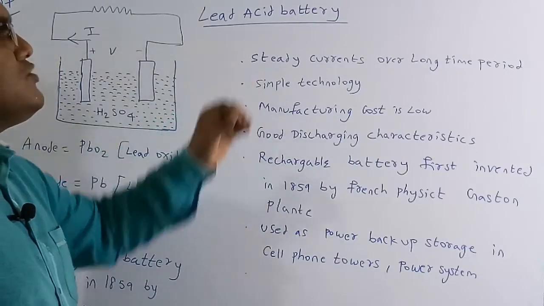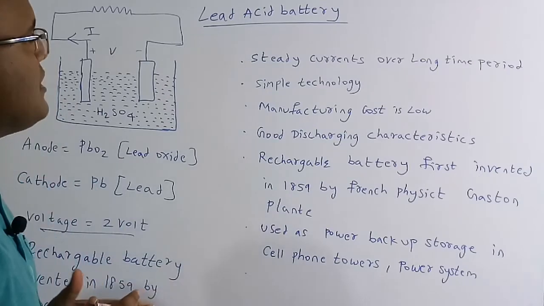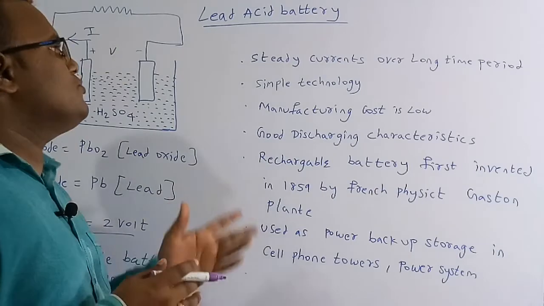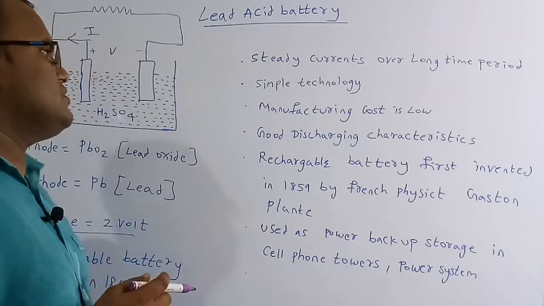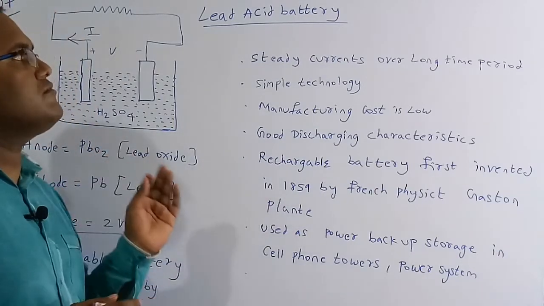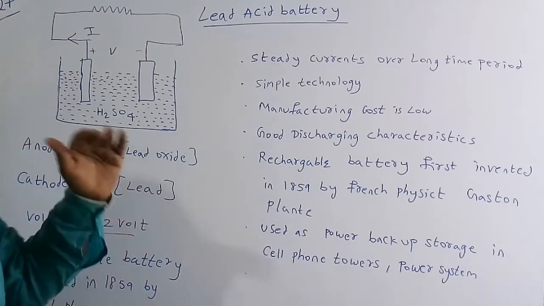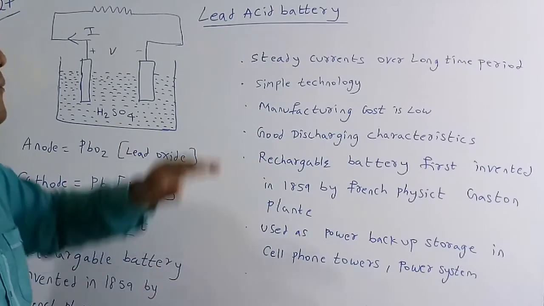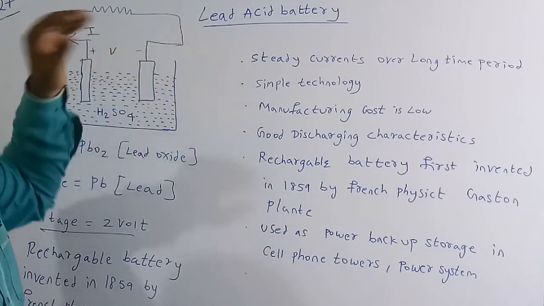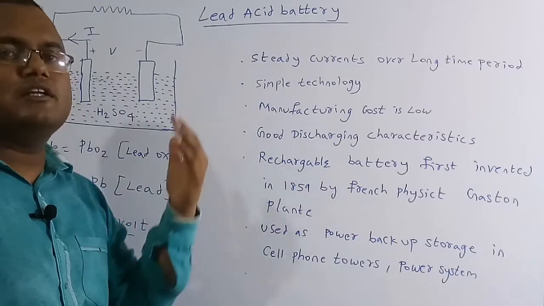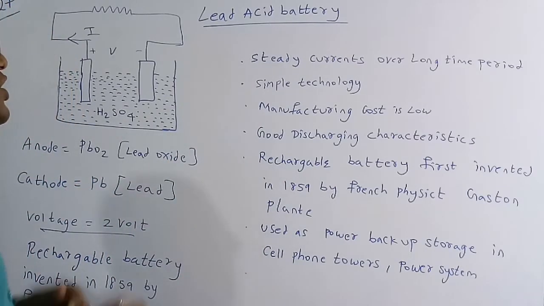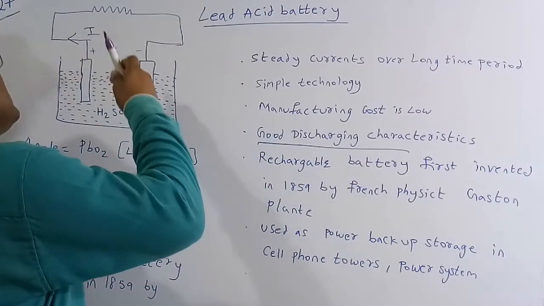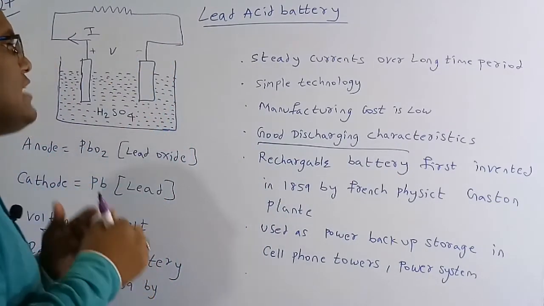Here, steady currents over large time period. Over a large time period we can produce constant currents, and to make this we need a very simple technology. The manufacturing cost of this lead acid battery is very low when compared to all other batteries. This is a very important reason. Also here good discharging characteristics. If you connect any load, the discharging of the current through this load has very good characteristics.